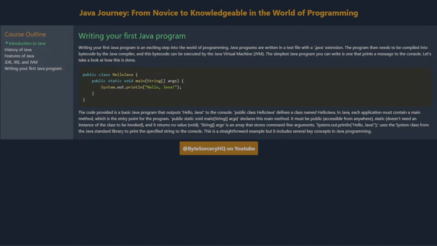System.out.println("Hello, Java") uses the System class from the Java standard library to print the specified string to the console. This is a straightforward example, but it includes several key concepts in Java programming.